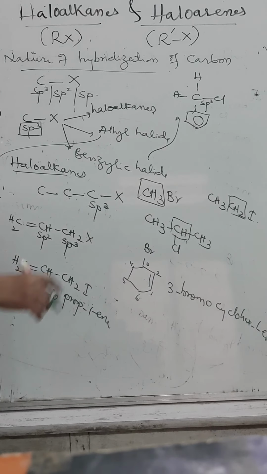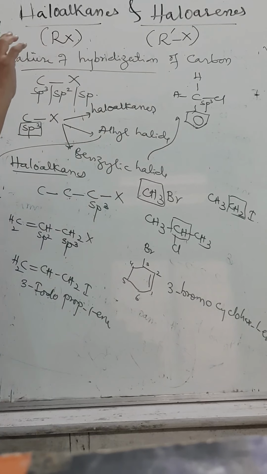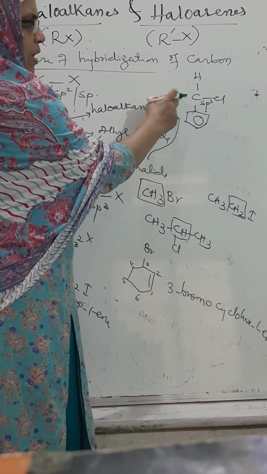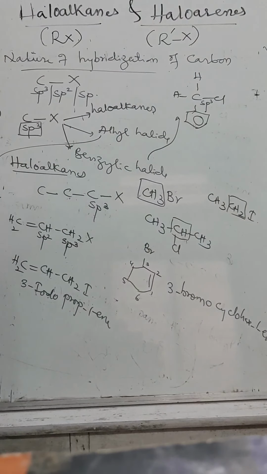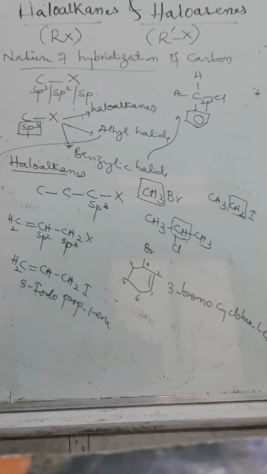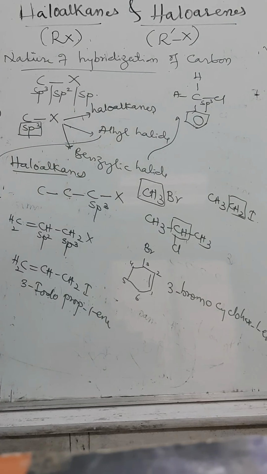Because all these we are dealing with monohalogen classification, that's why I am going to take only one halogen. It may be possible that one more hydrogen atom may be replaced by Cl, another third hydrogen atom also replaced by Cl. Therefore, whenever we deal with carbon containing halide which is sp3 hybridized, it may be haloalkane, which is also called alkyl halide. Second one, allyl halide, and the third is benzylic halide.